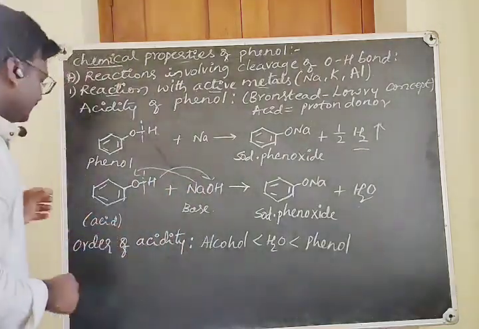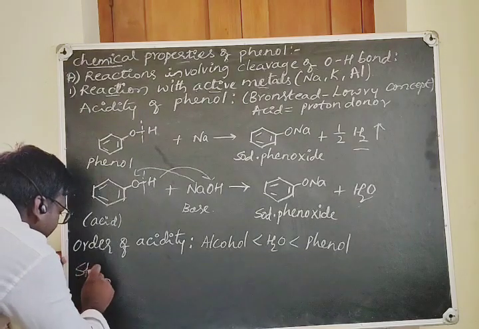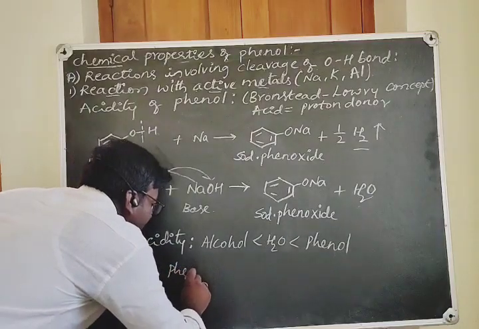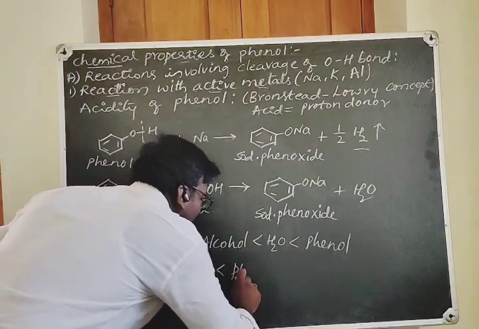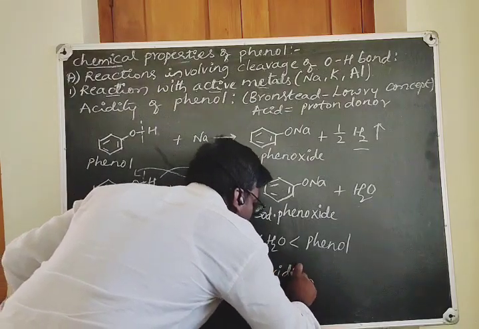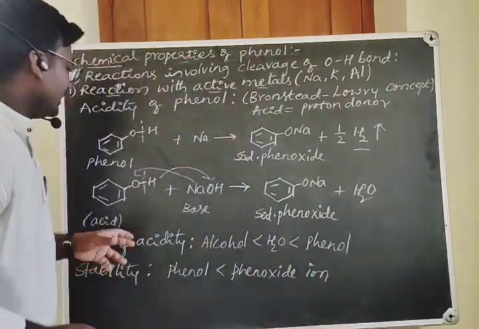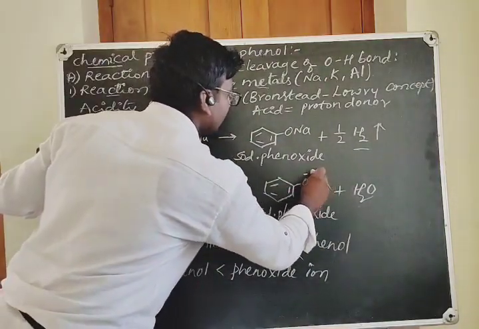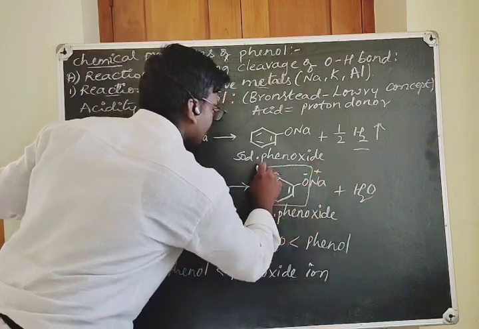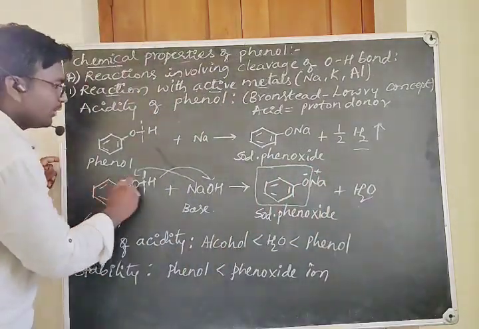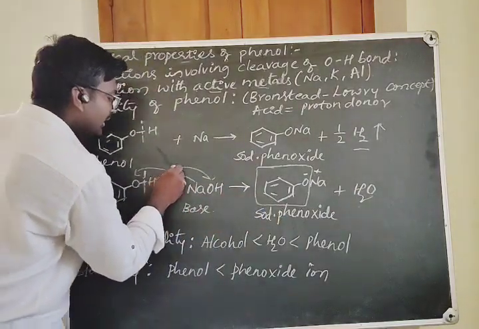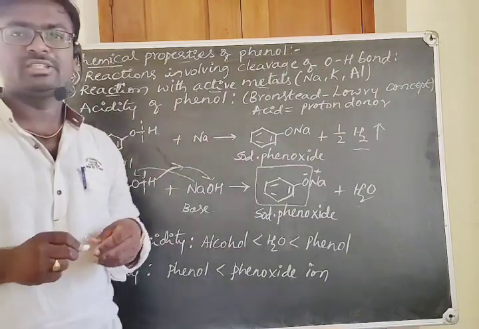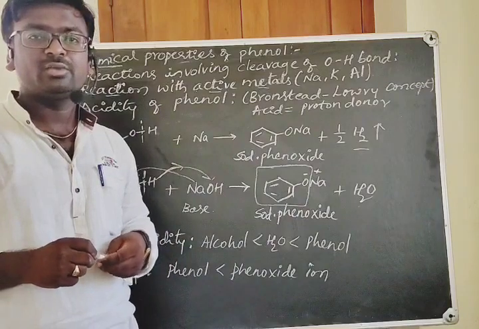When it comes to stability, phenol is less stable than the phenoxide ion. That is why phenol is willing to form the phenoxide ion by releasing the H plus ion. Hence, it readily donates the H plus ion and shows acidic properties well.